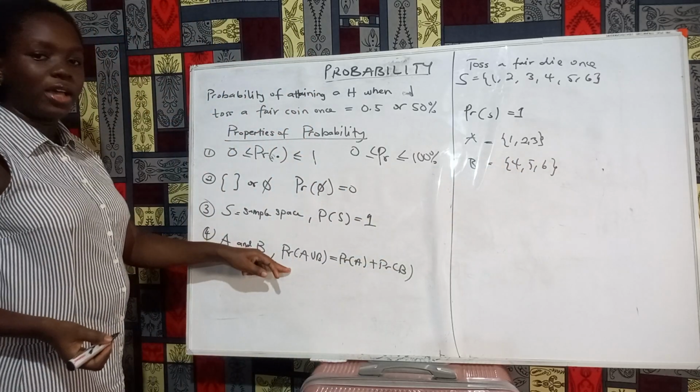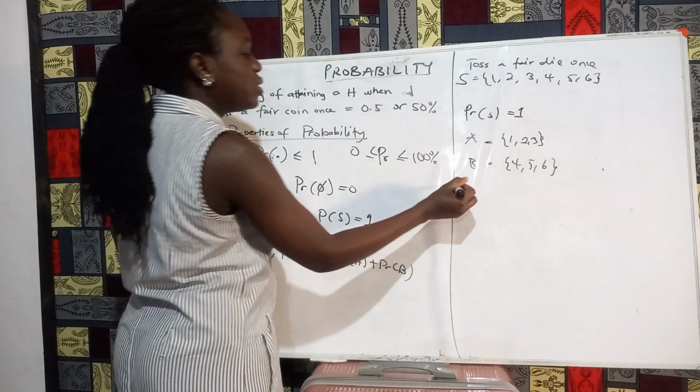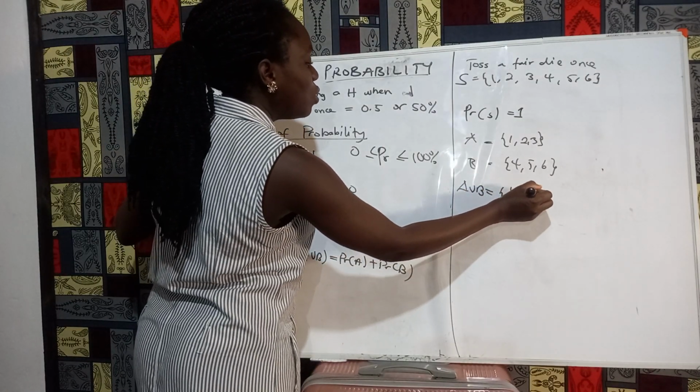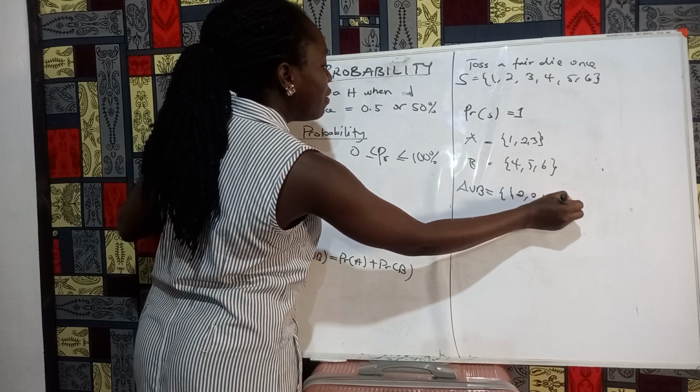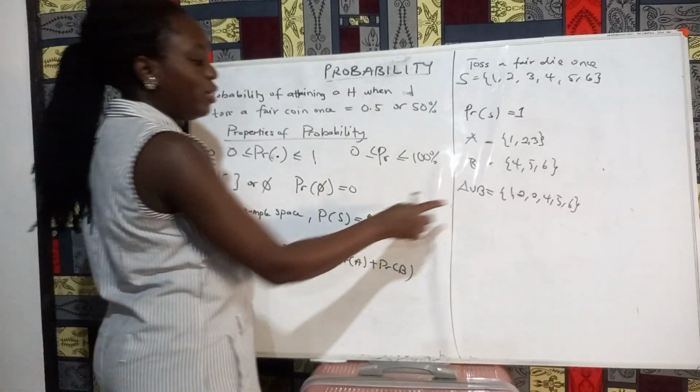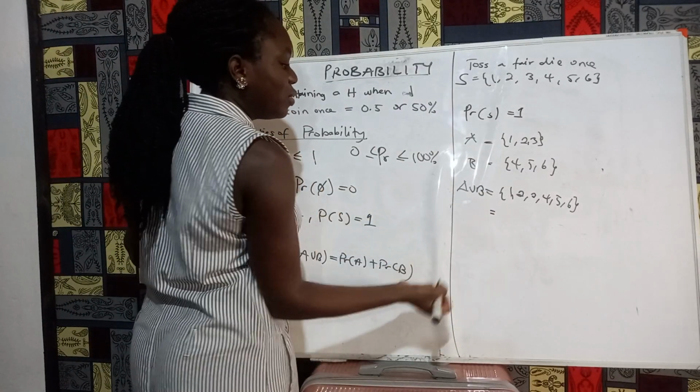The union of these two sets, A union B, equals 1, 2, 3, 4, 5, 6.